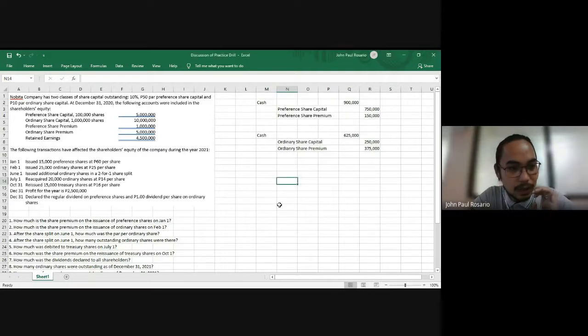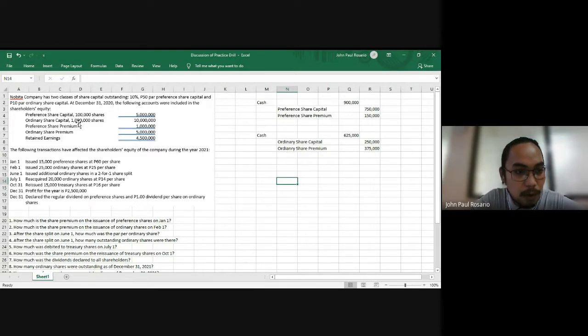Again, on June 1, before we do the memorandum entry, we still have to compute the number of outstanding ordinary shares as of this date. Originally, at December 31, 2020, our number of issued and outstanding ordinary shares is 1 million shares.